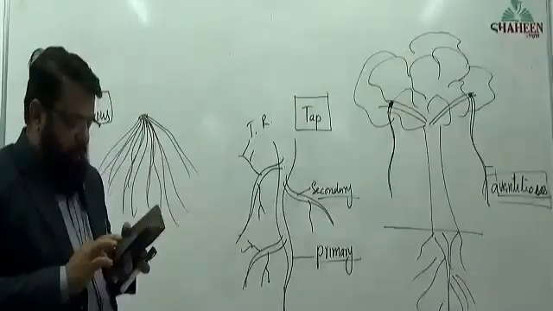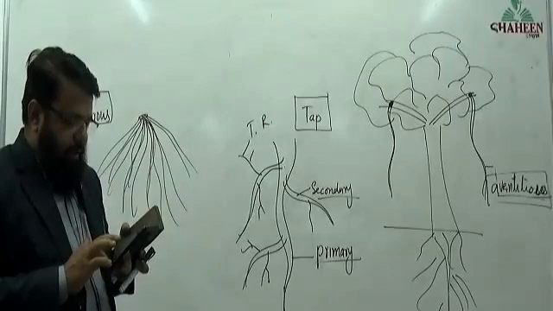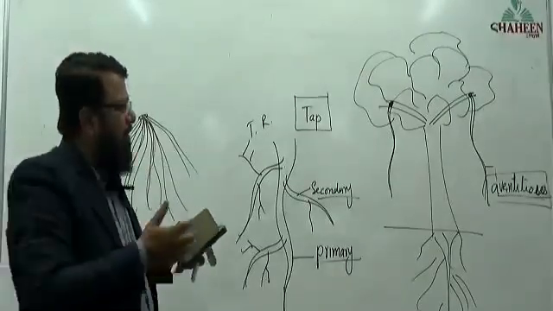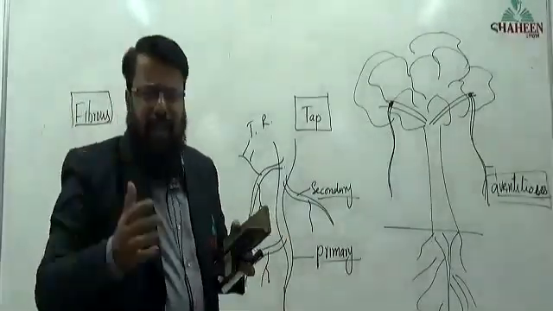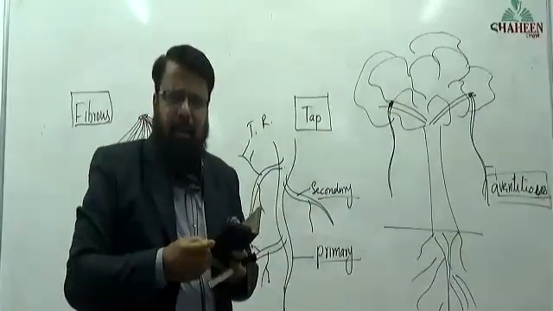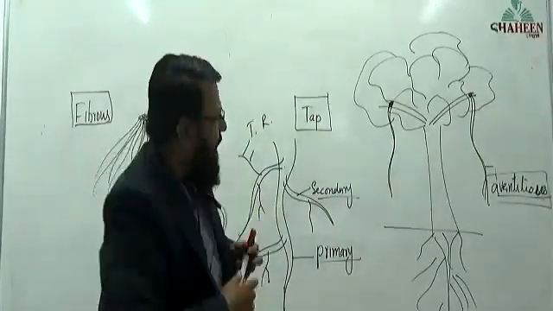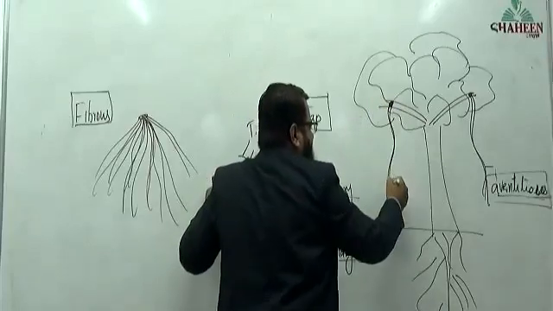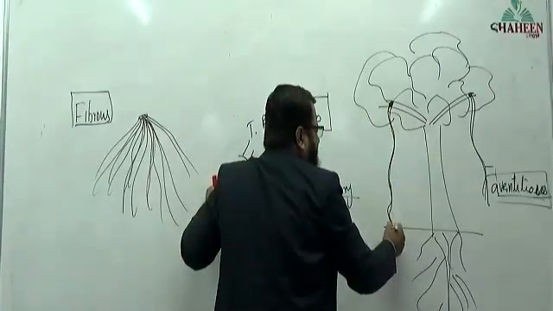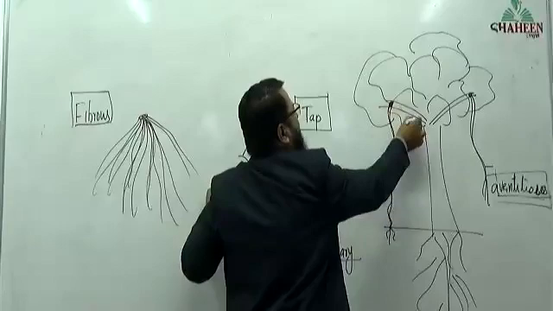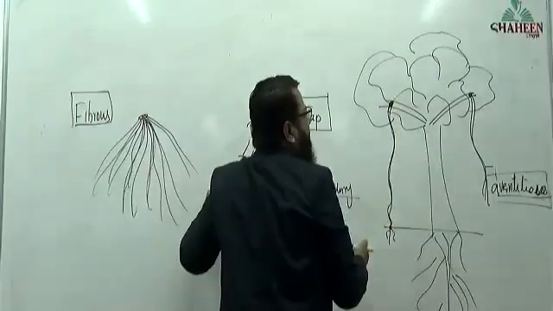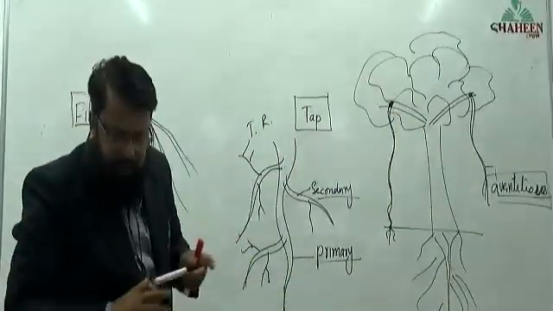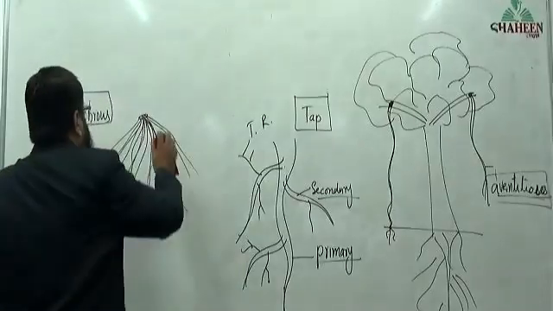Sir, how can an adventitious root hold the tree or a plant? Adventitious root, you have seen a banyan tree, haven't you? After this root grows bigger, what happens? It will touch the soil and give support to this branch, so it is anchoring. Okay, anyhow, these are time-passing questions.